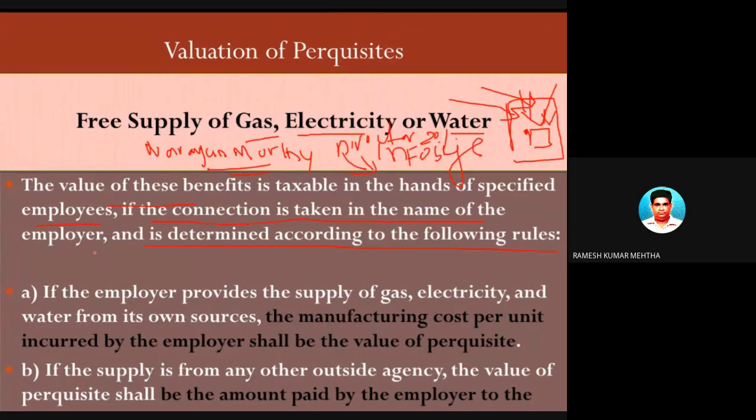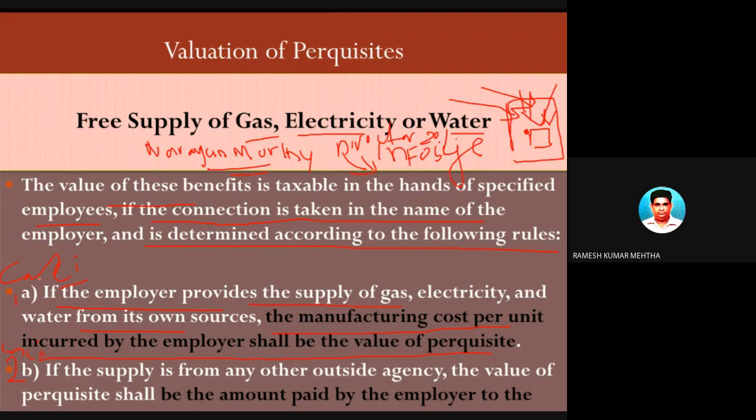Now, what is the value of the perquisite? The value of the perquisite is to be found out by using this formula. This particular method has to be adopted for finding out the value of the perquisite in the case of a specified employee. So, what is the formula? This is the number one method, this is the number two method, and there are individual cases one and two. Very important cases, just pay attention.